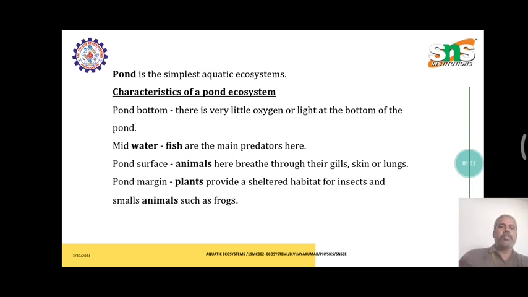The pond is the simplest aquatic system. The characteristics of a pond ecosystem: there is very little oxygen and light at the bottom of the pond. In the midwater, fish are the main predators. At the pond surface, animals breathe through gills, skin or lungs. At the pond's margin, plants provide a sheltered habitat for insects and small animals such as frogs.